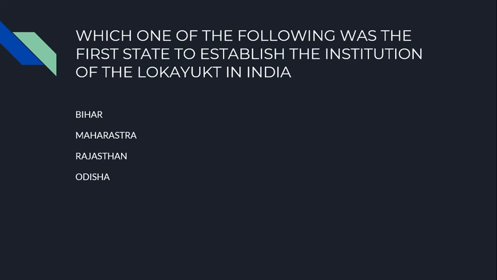Which one of the following was the first state to establish the institution of the Lokayukta in India? So, who is Lokayukta?